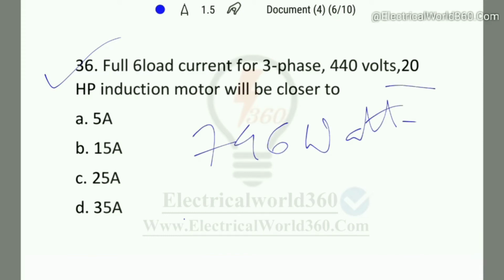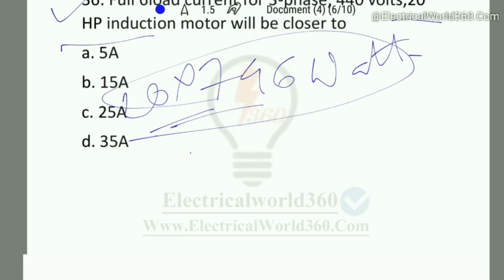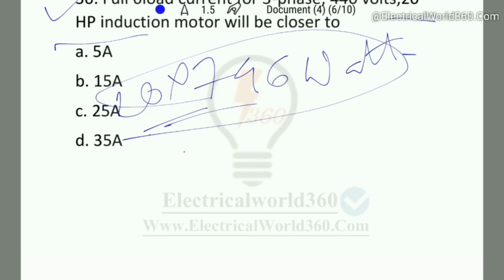So 20 horsepower means 746 into 20. Okay, so let's assume that first. And we should know the full load current of a 3-phase induction motor will be obtained from the equation root 3 into voltage of load and current into